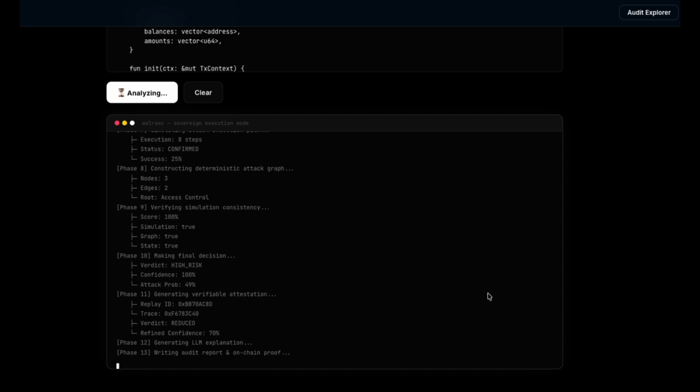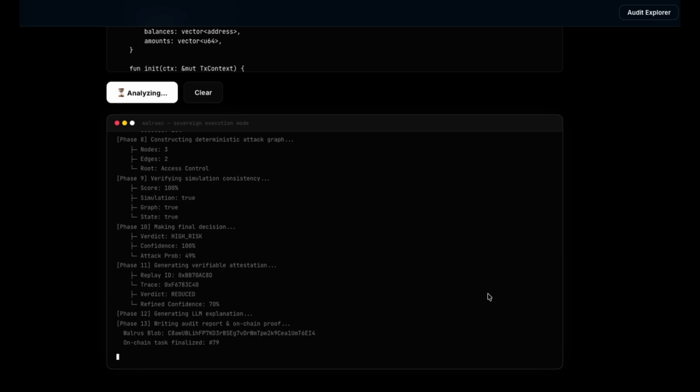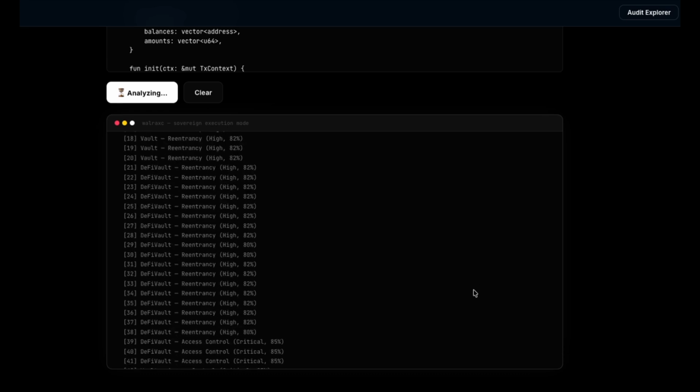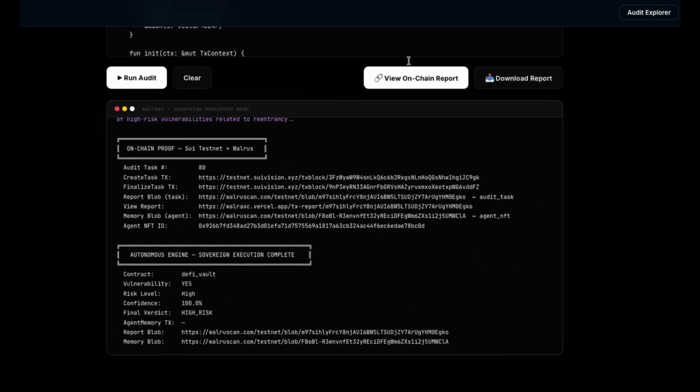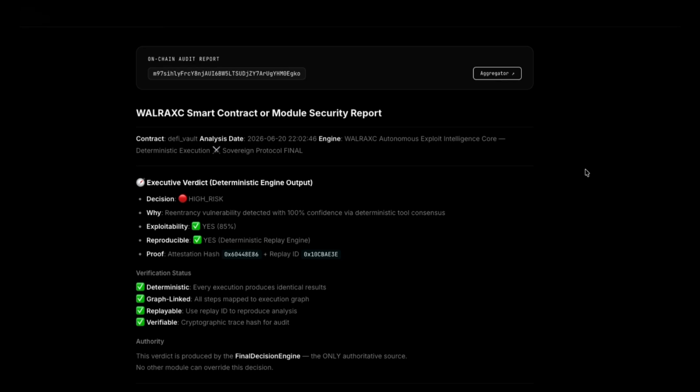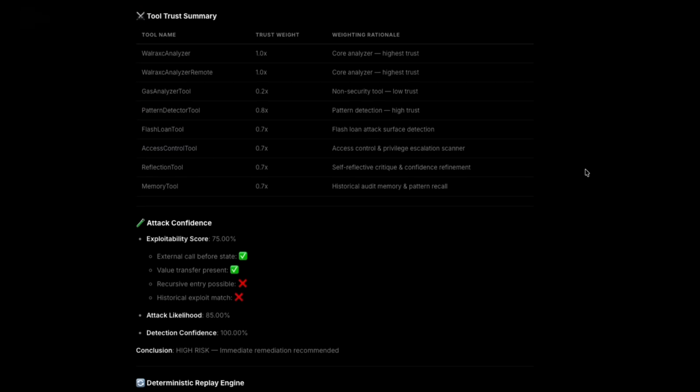Waiting for it to load. This is the path of the past audit report. And the next one is the result summary. Now we will show the on-chain report. We can render the report at the front end.